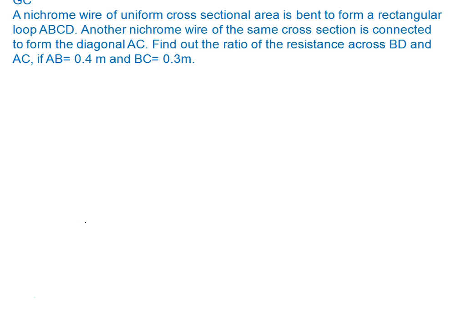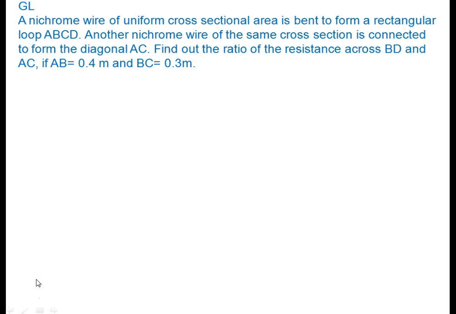Okay, now I want to ask you a question. All of you try to solve it yourself. Pause the video, then listen to me. Very good question. Here what is given is a nichrome wire of uniform cross section area bent to form a rectangular loop ABCD. This is the rectangular loop A, B, C and D. Another nichrome wire of the same area of cross section is connected to form the diagonal AC like this.